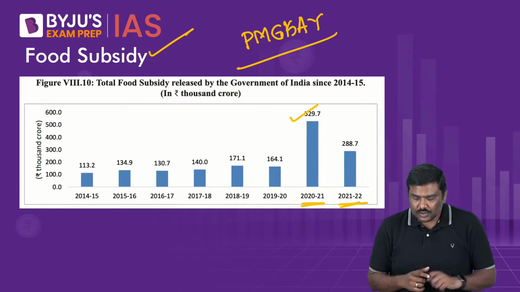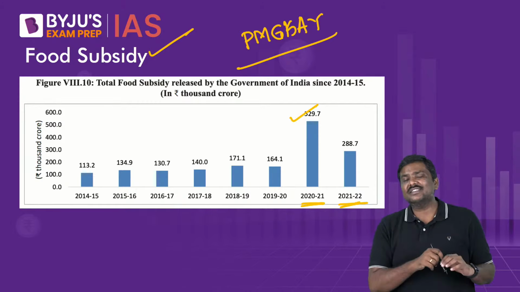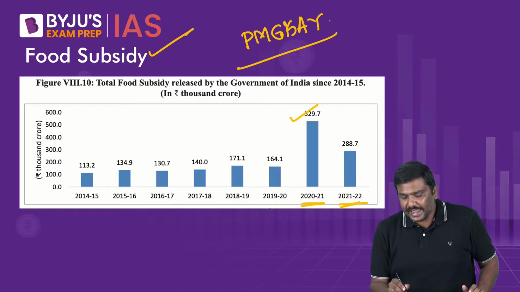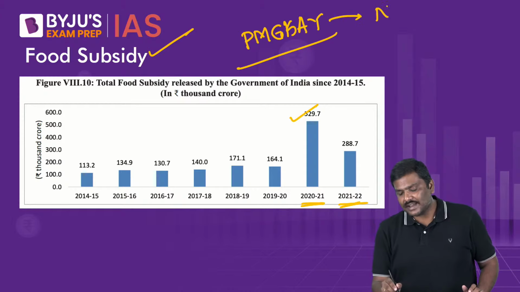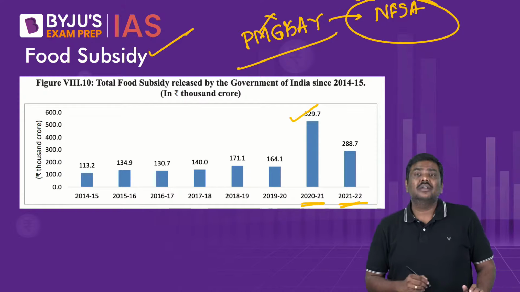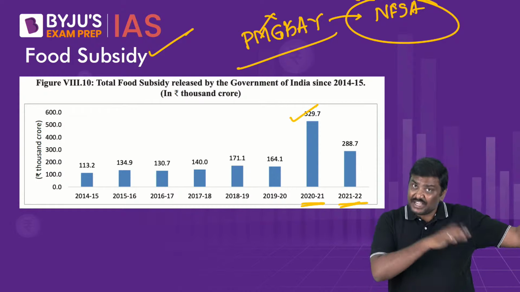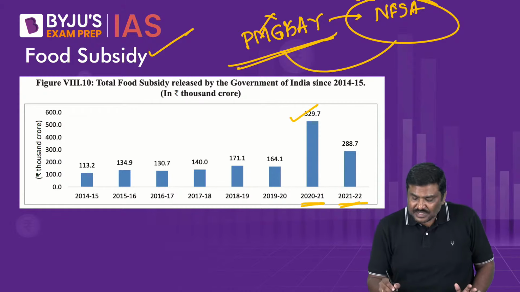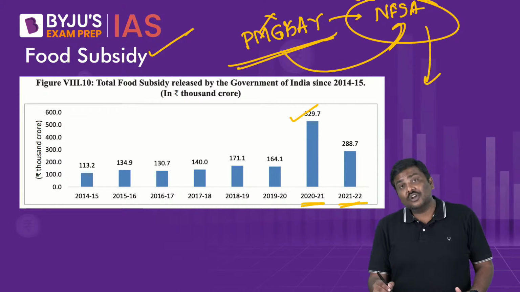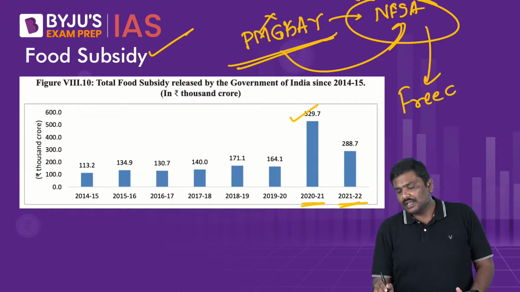And citing this only, Government of India very recently has announced that PMGKAY will be subsumed under the National Food Security Act, NFSA, right? Which means the PMGKAY as a separate component will not be implemented in addition to NFSA. That will be subsumed under NFSA, and food grains under NFSA will be provided free of cost now.